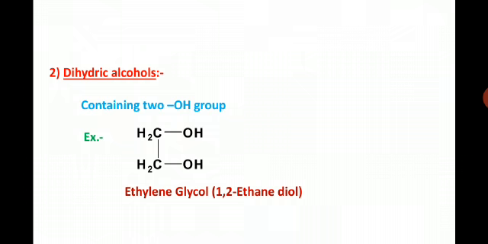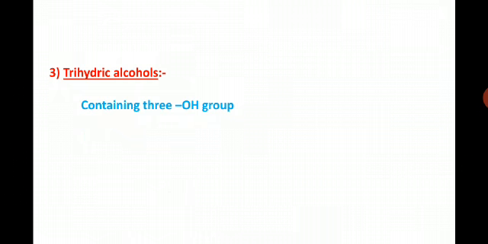Moving to the third type, trihydric alcohols, again exactly parallel. Tri means three and hydric means hydroxyl group. So the alcohols containing three hydroxyl groups are referred to as trihydric alcohols.